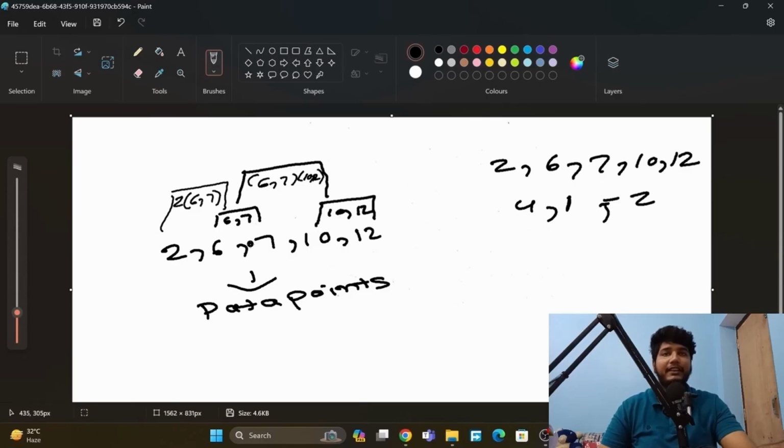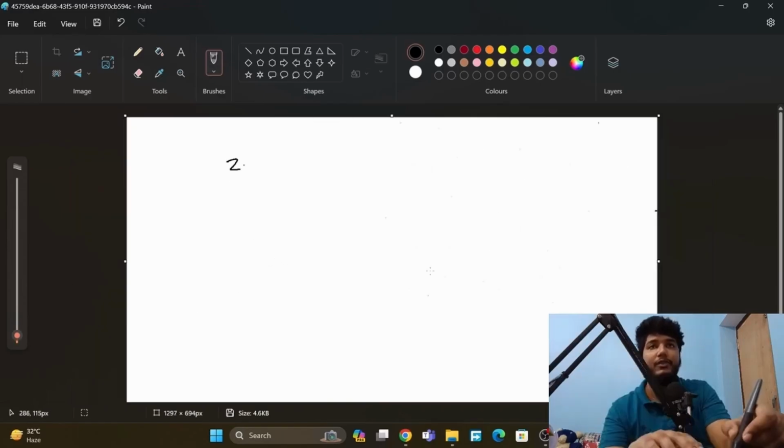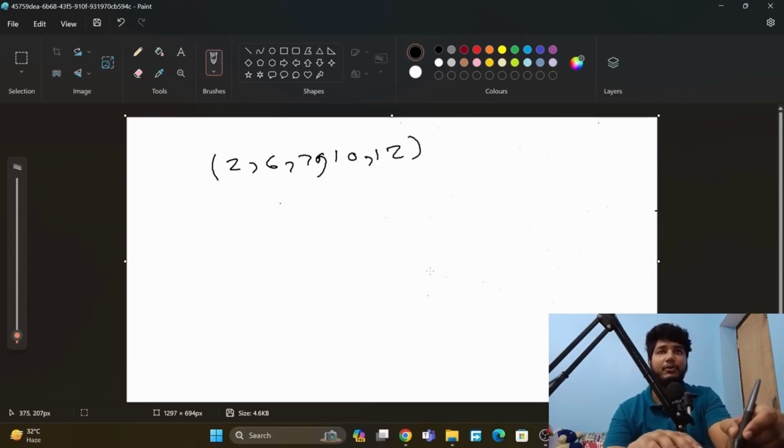And the second method is divisive. So how do we use divisive? Let's see: 2, 6, 7, 10, 12. Now we will go from top to bottom like this. So first, which is the lowest?